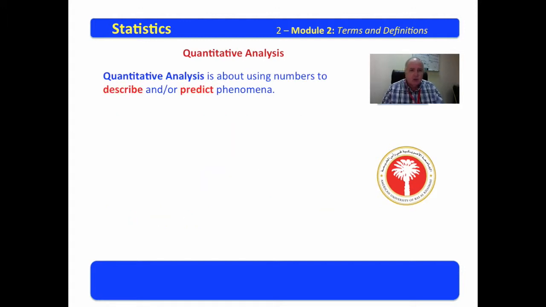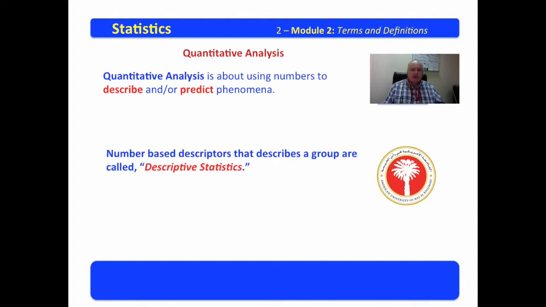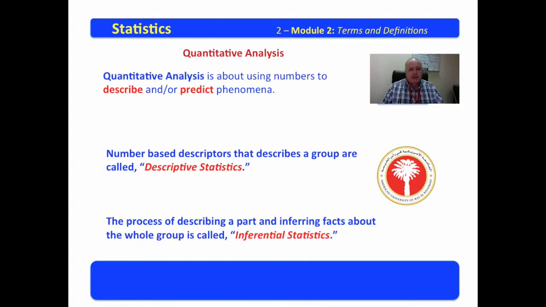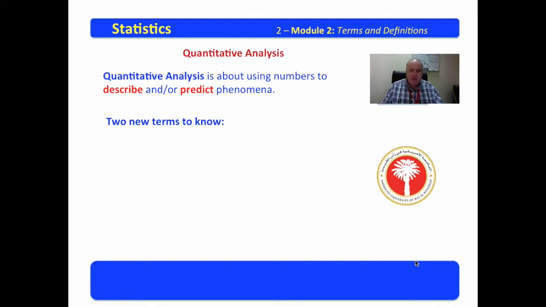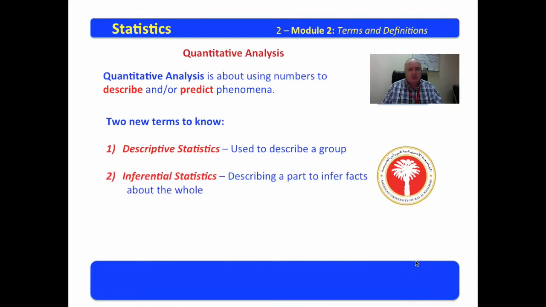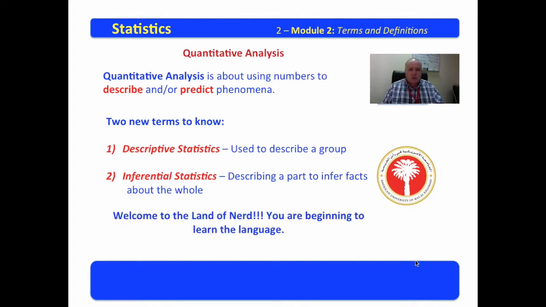Quantitative analysis is about using numbers to describe and/or predict phenomena. Number-based descriptors that describe a group are called descriptive statistics, and the process of describing a part and inferring facts about the whole group is called inferential statistics. Two new terms to know: descriptive statistics, used to describe a group, and inferential statistics, describing a part to infer facts about the whole. Welcome to the land of nerd. You're beginning to learn the language.